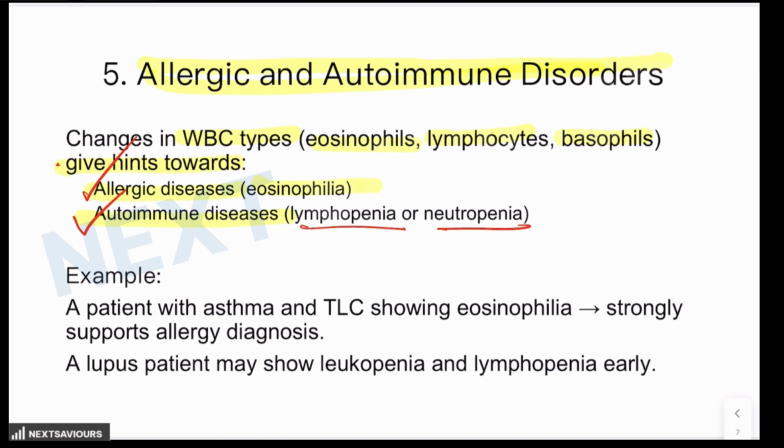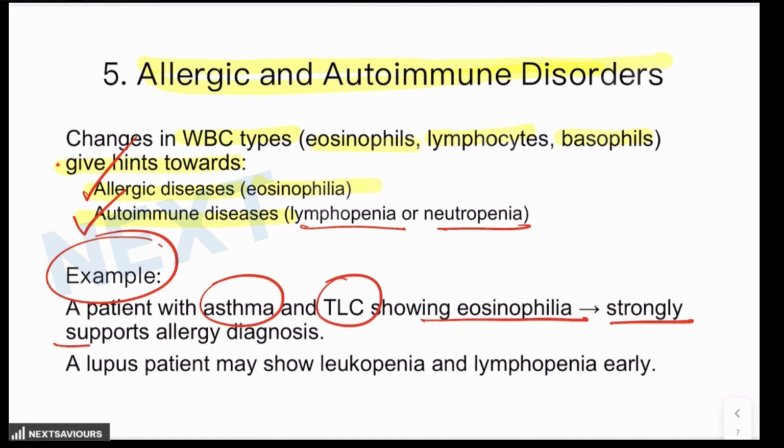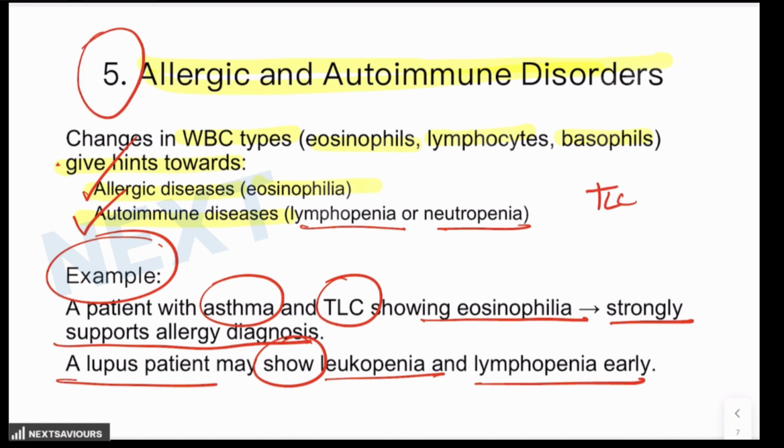Sometimes the pattern in TLC and DLC can point to a specific disease even before the advanced tests are done. For example, a patient with asthma and the TLC showing eosinophilia strongly suggests the diagnosis of allergy. Similarly, a lupus patient may show leukopenia and lymphopenia early in the course of the disease. So, this is the reason why TLC is very important.